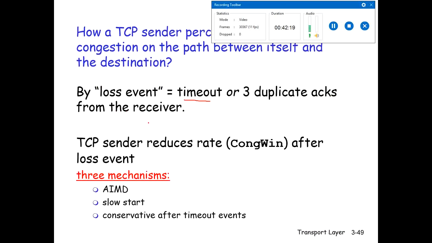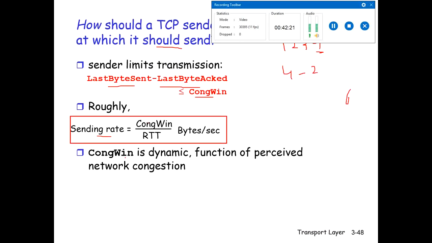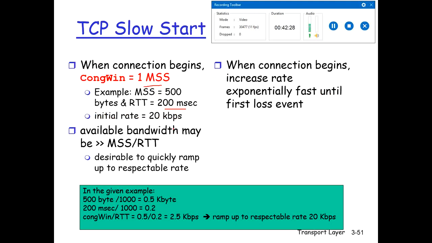The sending rate should be in bytes per second, congestion window divided by RTT. Congestion window will be calculated by MSS. Because it is bytes, we will convert it into kilobytes. So 500 divided by 1000 will make it 0.5 KB,